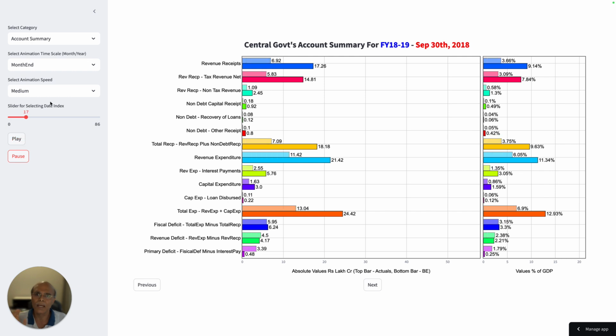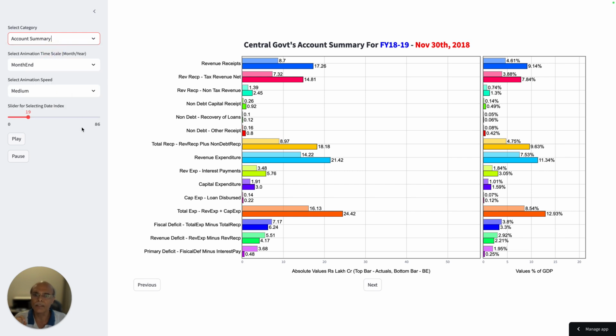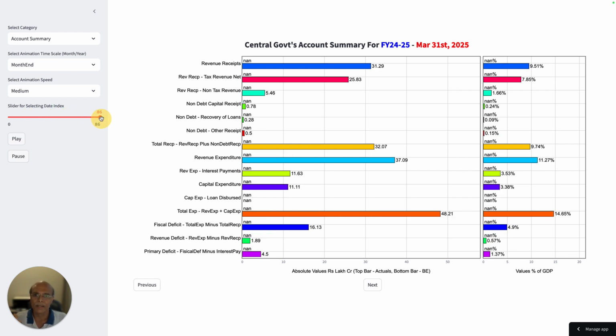So what I am going to do is go into these tabs, these drop down menus, and talk about how this budget is different from the earlier budget which was presented in February 2024. So I will go straight here, right? In the last time index, and since I have two buttons here, previous and next, this will give me a lot of flexibility to look at the numbers, behind as well as in past as well as in future.